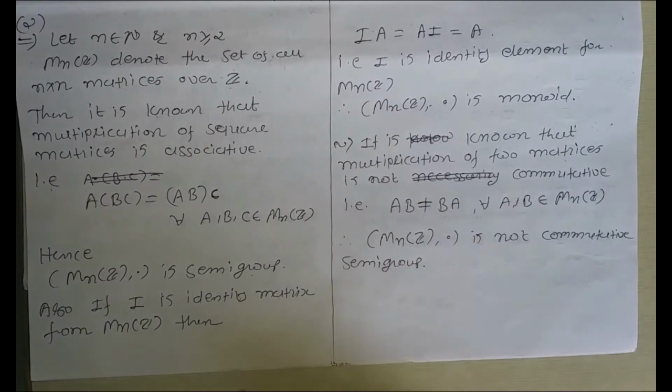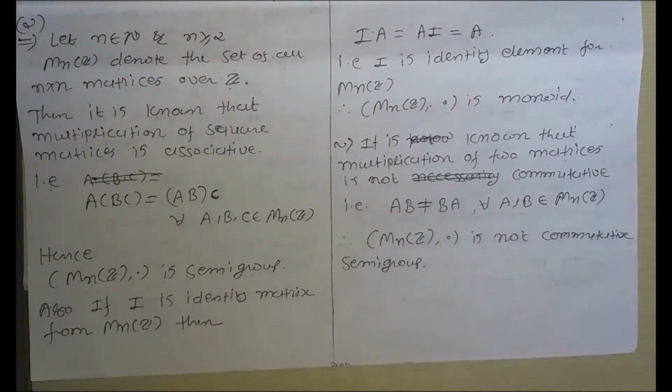Now consider the identity matrix, where all diagonal elements are 1 and all other elements are 0.